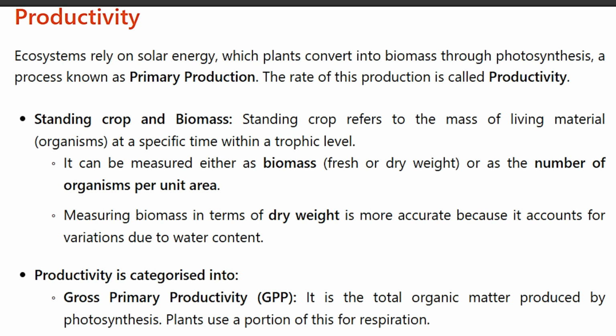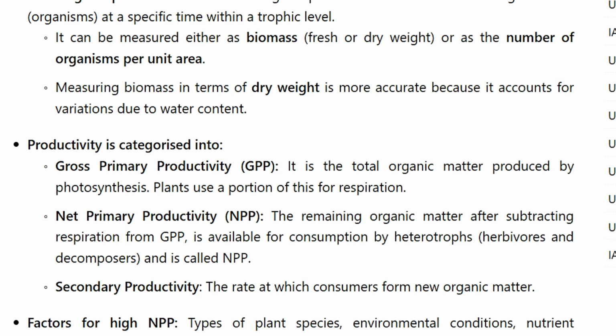Productivity is categorized into gross primary productivity, or GPP. It is the total organic matter produced by photosynthesis. Plants use a portion of this for respiration. Net primary productivity, or NPP. The remaining organic matter after subtracting respiration from GPP is available for consumption by heterotrophs, herbivores and decomposers, and is called the NPP. Secondary productivity, the rate at which consumers form new organic matter.